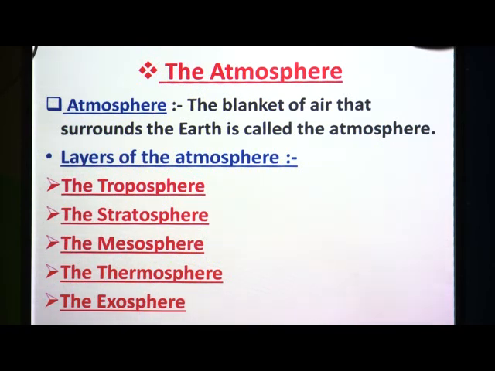But as soon as we go up towards the mountains or in the space, then there will be less amount of air present. So we can say that it is thick near the ground and becomes thinner as we go up until it fades to nothing in space.